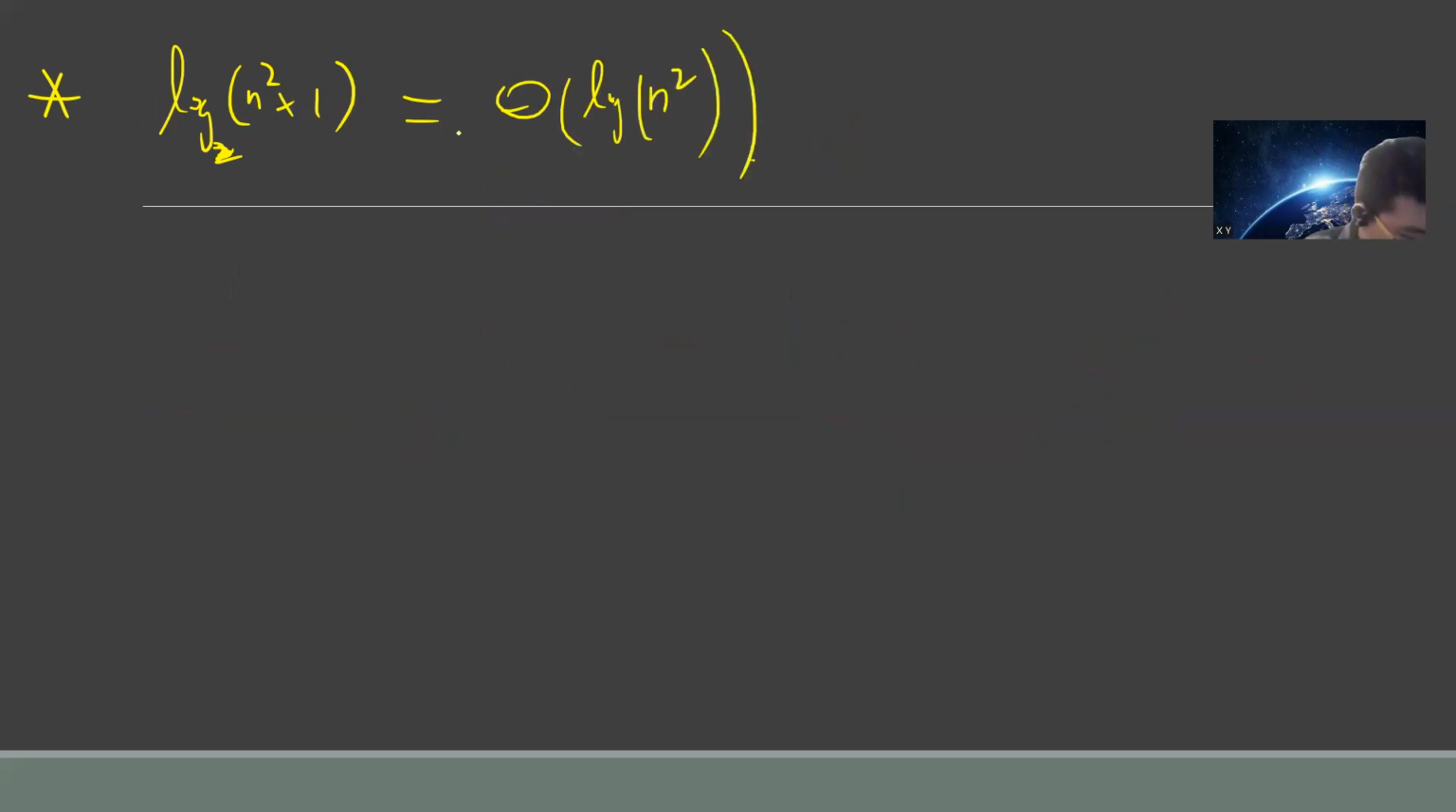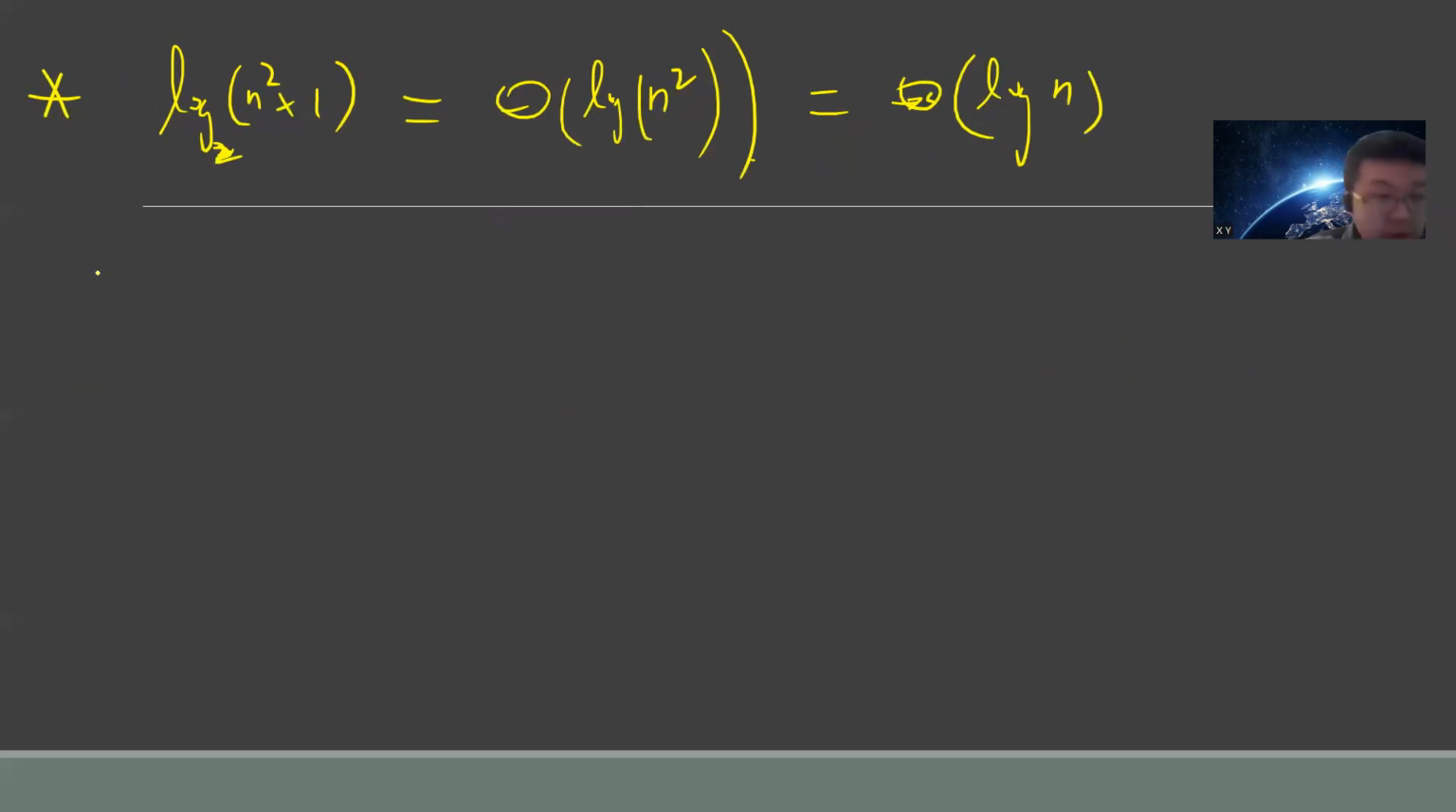So let's do some trick. The second problem is that we need to show log(n^2 + 1). For convenience, we use log base 2. And that is Theta of log(n^2). Obviously that is just Theta of log n, because log(n^2) is just 2 log n. Okay, this is very simple.